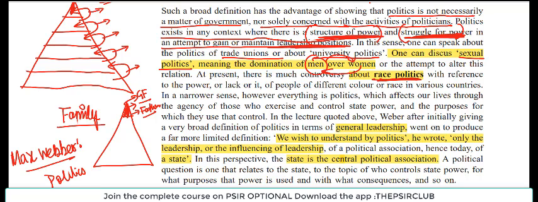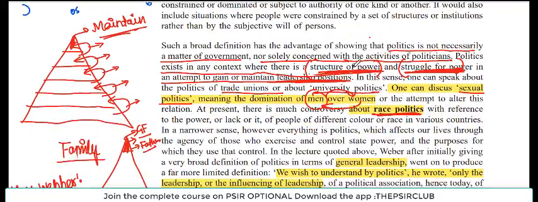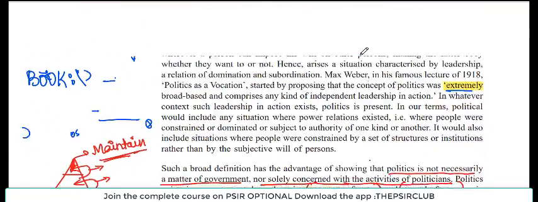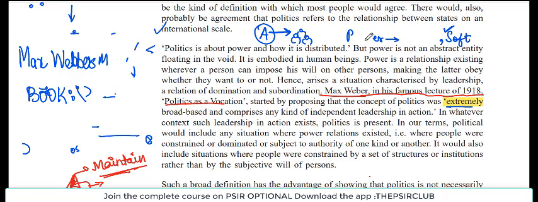Politics of vocation. If you want, you can write down the famous thinker as well as his lecture. Note down that Max Weber, in his famous lecture of 1918, Politics as Vocation, proposed the concept of politics in an extremely broad-based manner, and he talked about how politics comprises any kind of independent leadership in action, right?